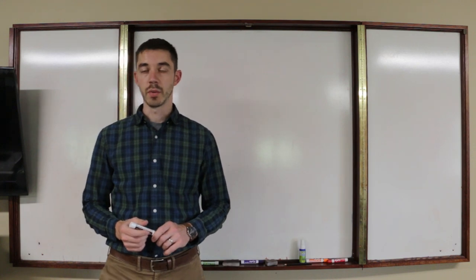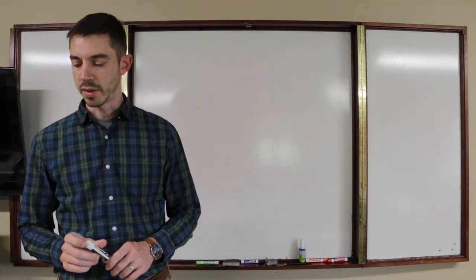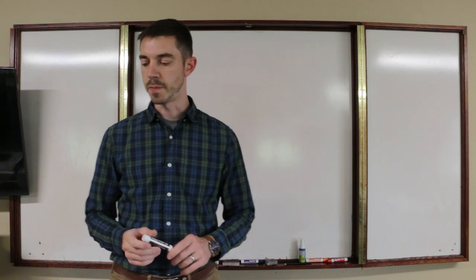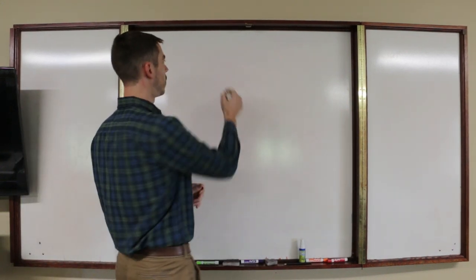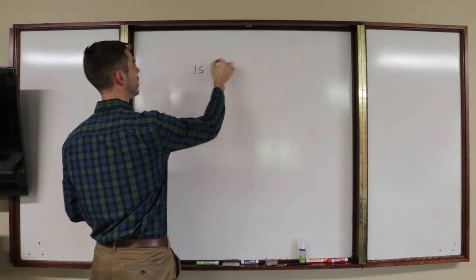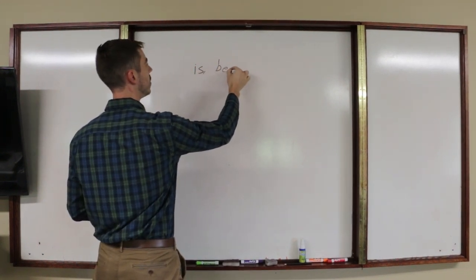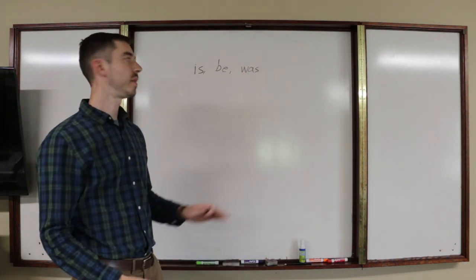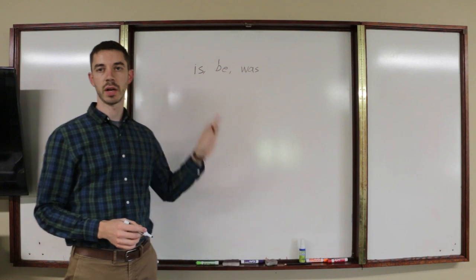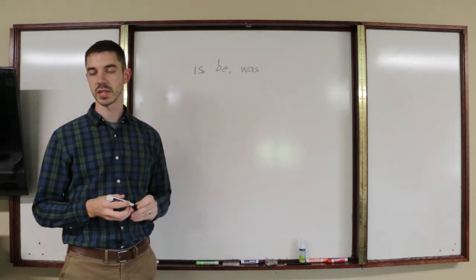So a reminder, we've talked about this last year and a little bit already this year. What are being linking verbs? In English, these are verbs like is, or be, or was. Okay, these are being linking verbs. These are not all of them, but these are an example of some of them.